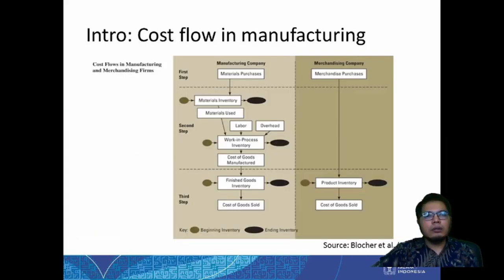Okay, now in the previous meeting that we had, I already mentioned to you about the cost flow in manufacturing. As you can see here, in manufacturing there are several steps that need to be done when we manufacture or do the production of goods. And there is an important thing we can see: there is the cost of material used, and then we also need labor and overhead to create the goods. So all of this has cost.